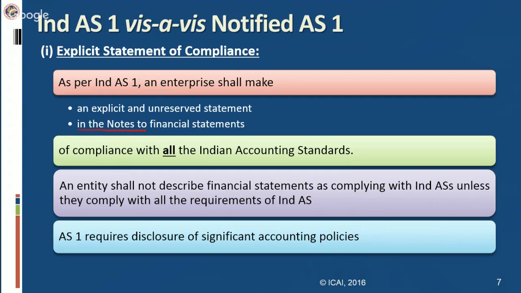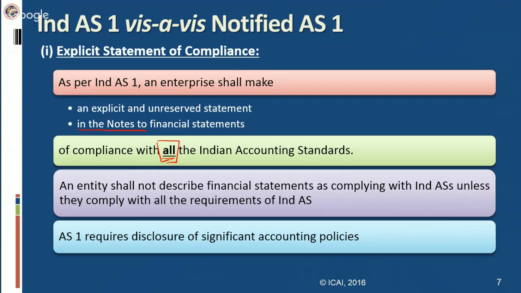with. Wherever a particular transaction needs a particular Indian accounting standard to be followed, they have followed all those Indian accounting standards. It's not that out of 39 Indian accounting standards you have complied with 30 accounting standards. However, in the remaining 9 standards, certain standards were also applicable in your business transactions, but you have not followed that. Then this explicit statement will not be correct. So your explicit statement means that the statement will carry that all the Indian accounting standards have been complied with while preparing the financial statements. So the key word is all standards have to be complied.